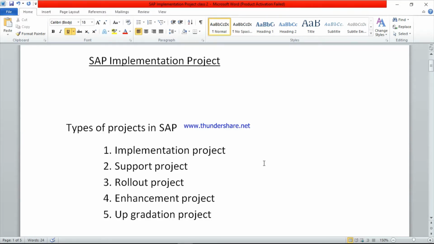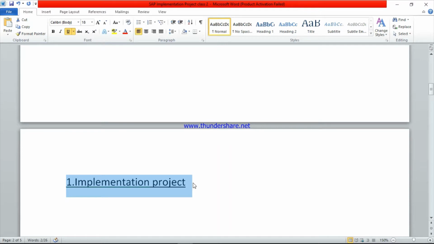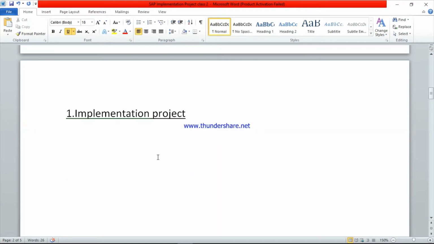This is Vishnu. In the last class we discussed the types of projects in SAP. We have this many projects. Today we are going to start with the implementation project. The first project is the implementation project, so today we will discuss the implementation project.